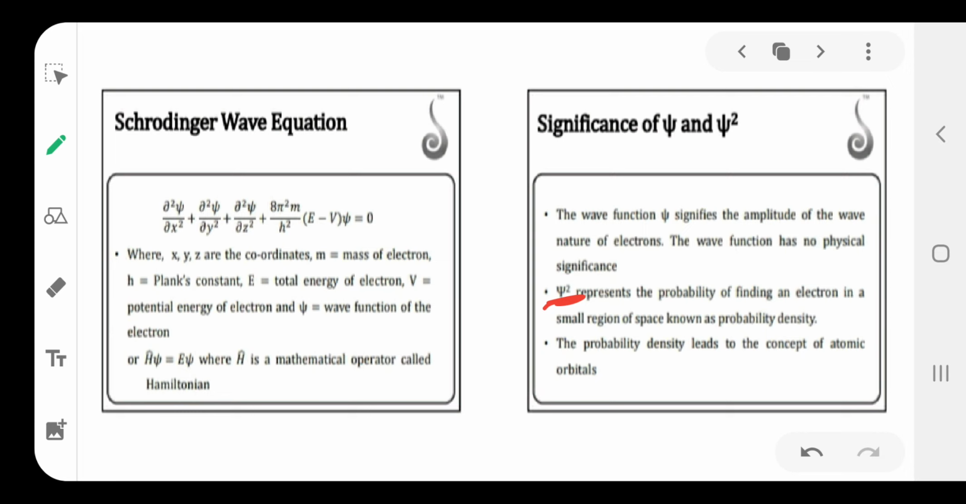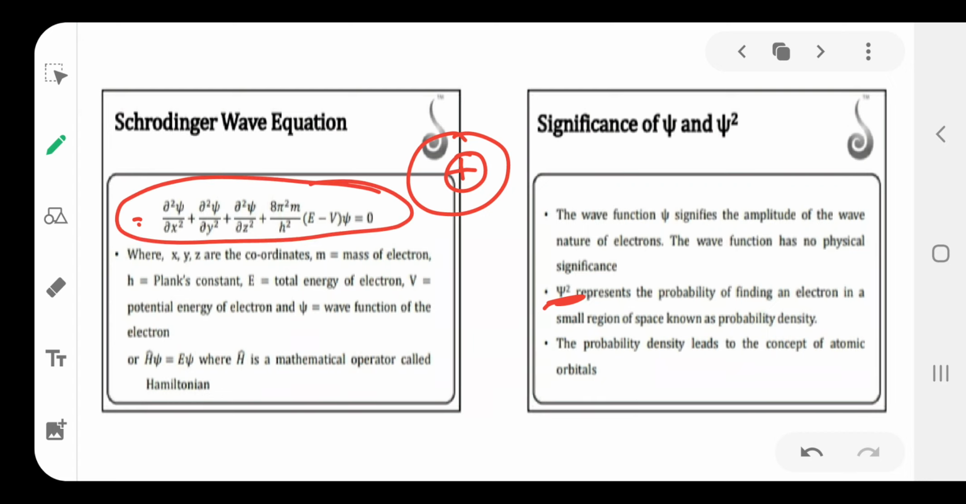Then the next one: the wave nature of the electrons around the nucleus is calculated by dou square psi by dou x square, plus dou square psi by dou y square, plus dou square psi by dou z square, plus 8 pi square m by h square, into E minus V, into psi, is equal to 0. This is the Schrodinger wave equation.